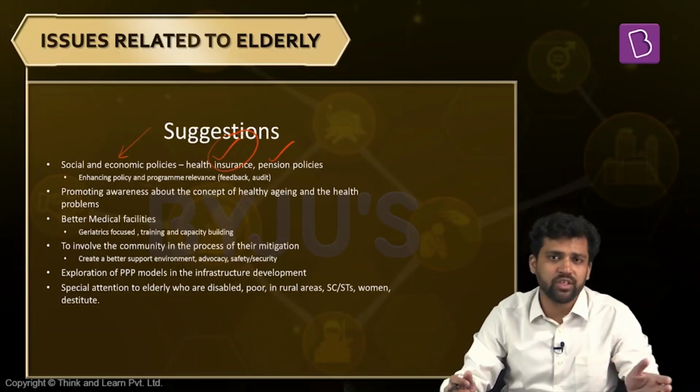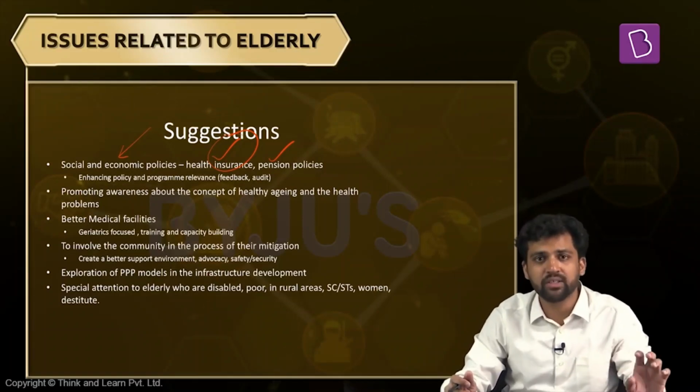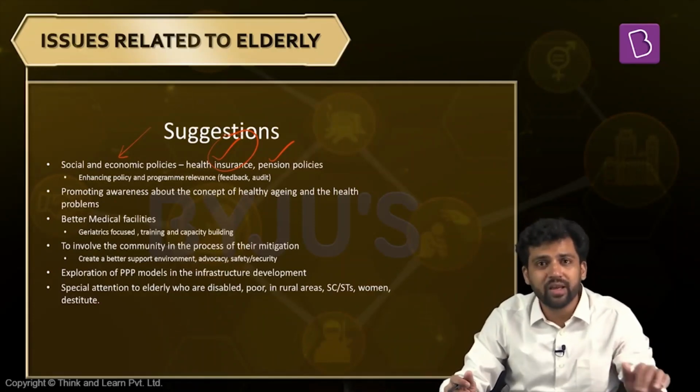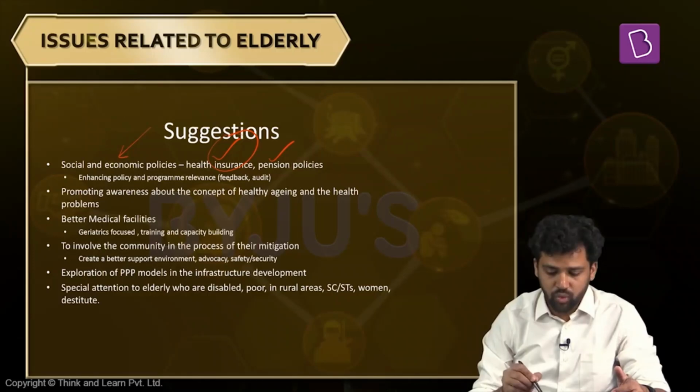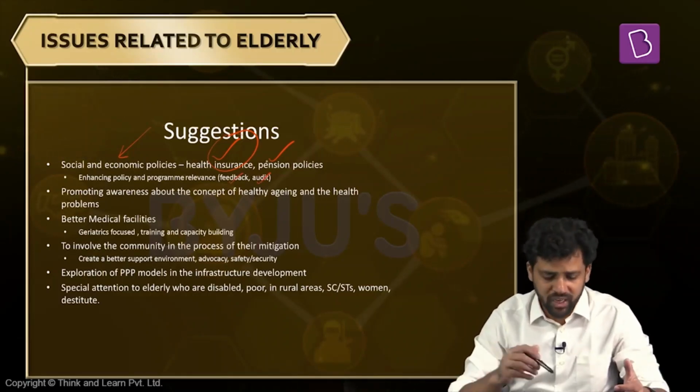One issue generally we see is that we have policies, but policies are sometimes not relevant. So we have to ensure that these policies are in place and also that they are relevant. So what can we do about it? We need to include elderly in the policy formulation process as well as in the implementation process. So we need to take regular feedback from them. We need to have regular policy audits. This can ensure that these policies remain effective.